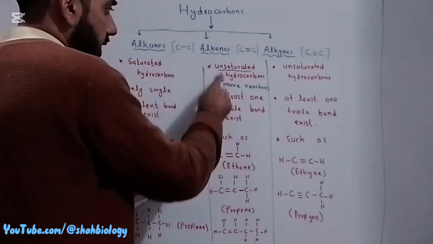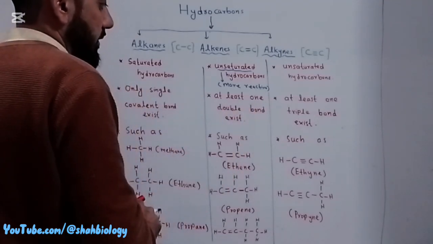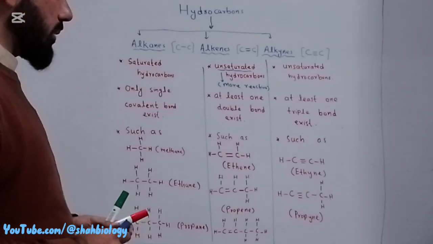In alkenes at least one double bond exists, such as, look at the ethene formula.